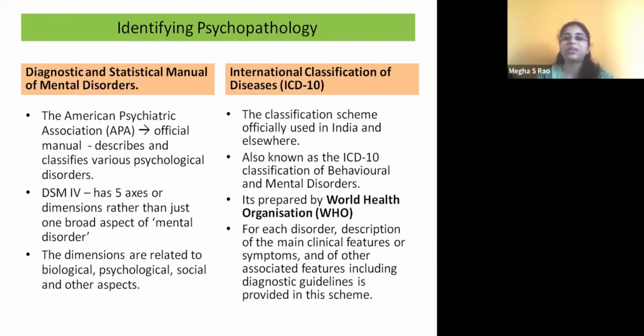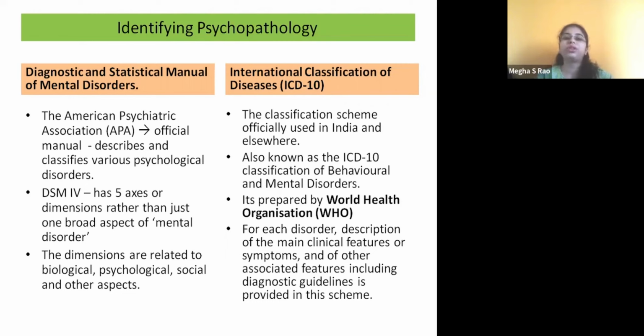And now the DSM is in its 5th edition. It has 5 axes, and the dimensions are related to the biopsychosocial concept. So it says that whatever would be the cause of the disease, it will be related to the biological, psychological, and social aspects of the child.